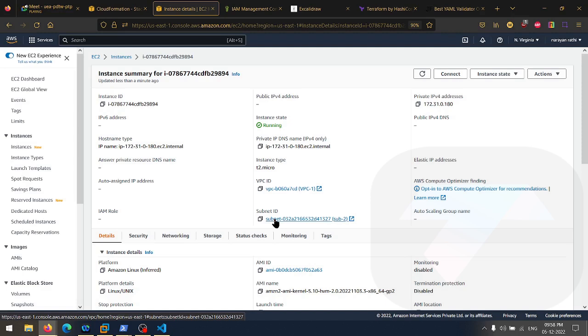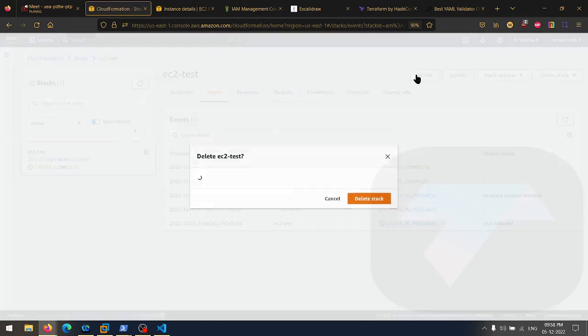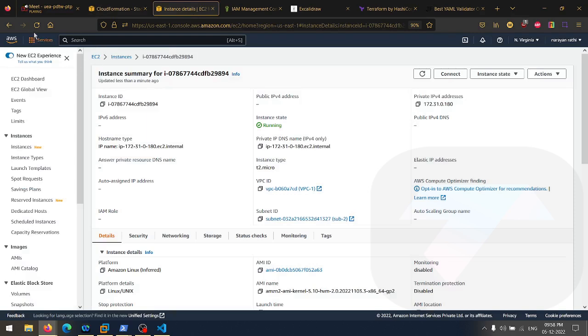No doubts. All right. So now if you want to delete this CloudFormation stack, what you have to do, just click here, stack, and yeah, here it is, the delete button. Just delete stack from here. That's it. Now, if you go here and refresh the instance, it's shutting down. The instance will be terminated automatically. Why? Because we are deleting the stack.